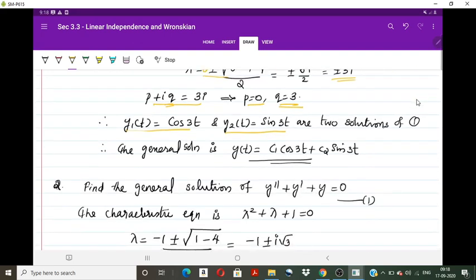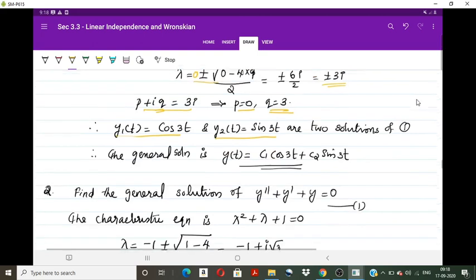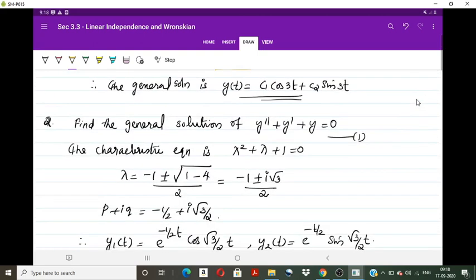So in this method we can solve all the problems for which the auxiliary equation has complex roots. Second example: find the general solution of y double dash plus y dash plus y equal to 0. The corresponding characteristic equation is lambda square plus lambda plus 1 equal to 0.